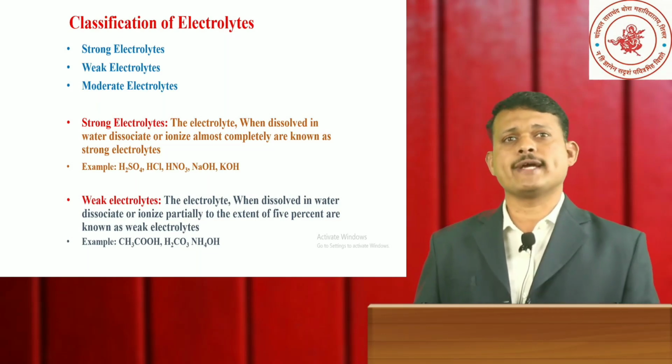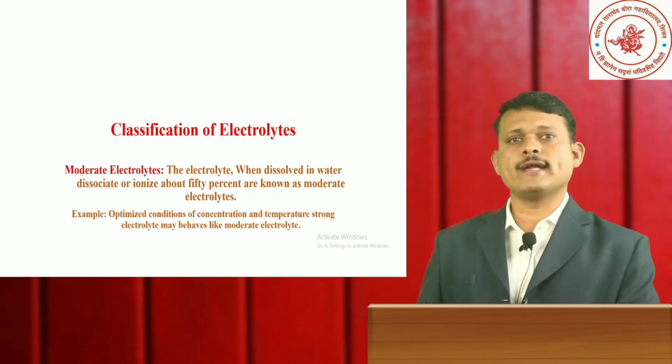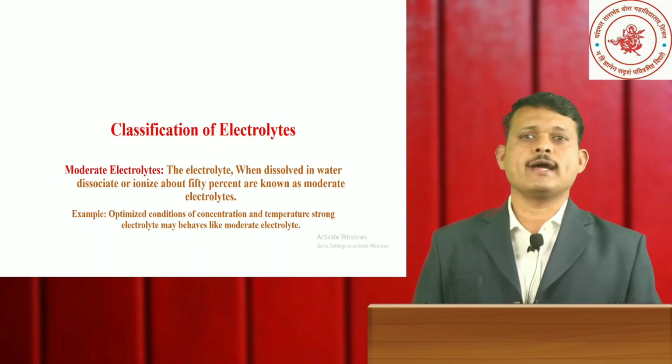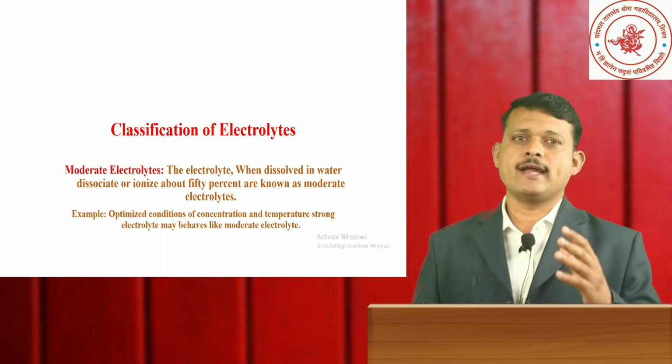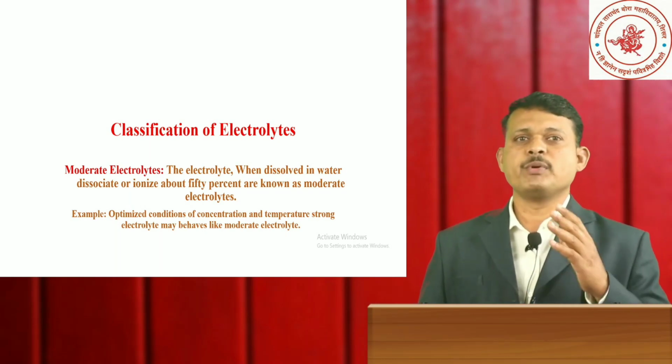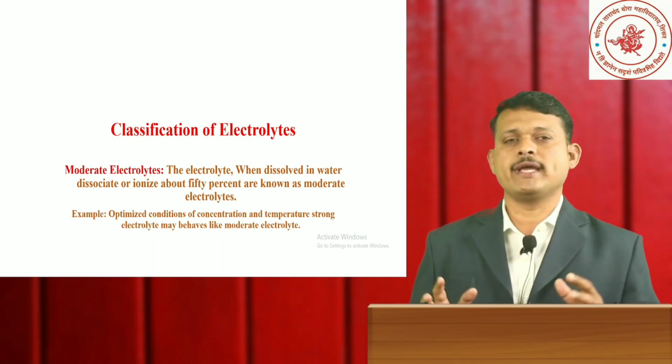There is one more category, called the moderate electrolytes, which are substances that dissociate 50% in an aqueous solution. It is very difficult to obtain 50% dissociation of any electrolyte.